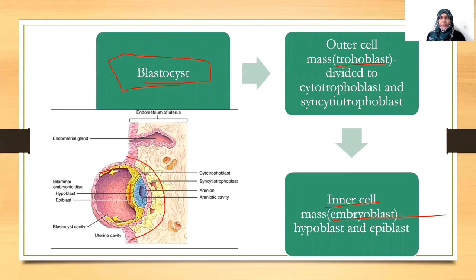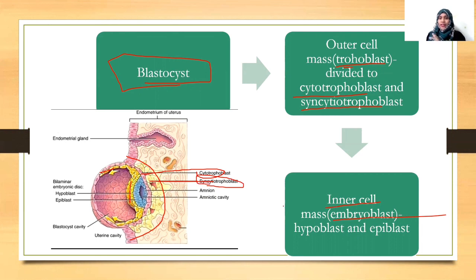So we will see here, the trophoblast is divided into 2. That is called the cytotrophoblast and syncytiotrophoblast. Okay. You can see here the outer layer is getting divided into 2. What are they? This portion is called a cytotrophoblast and this portion is called a syncytiotrophoblast.